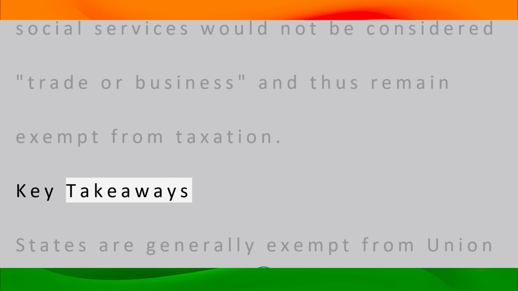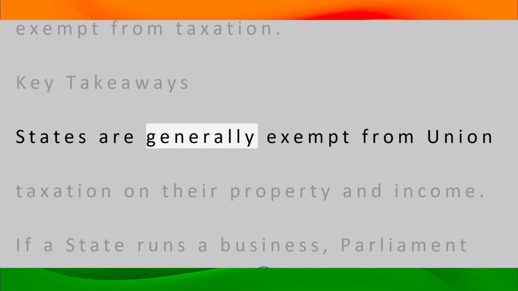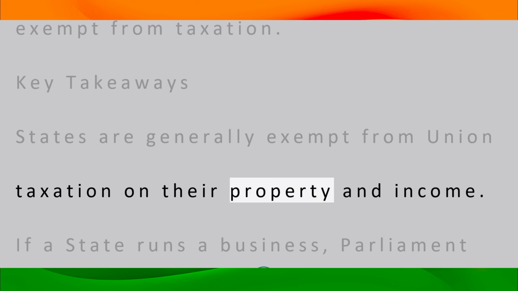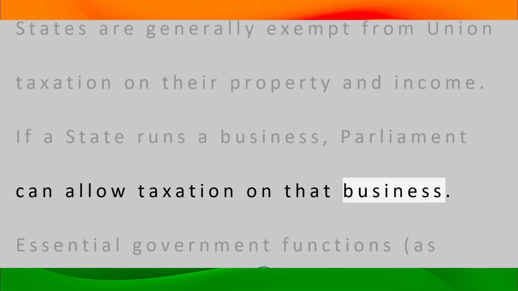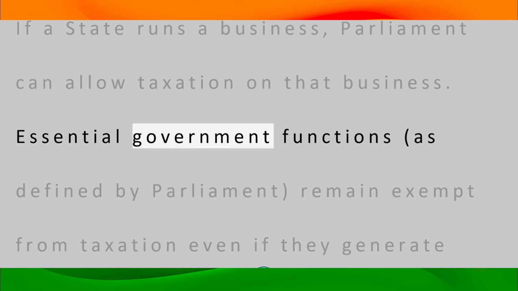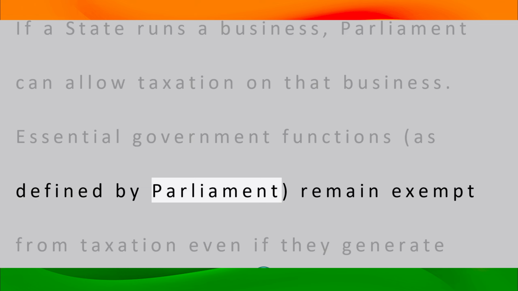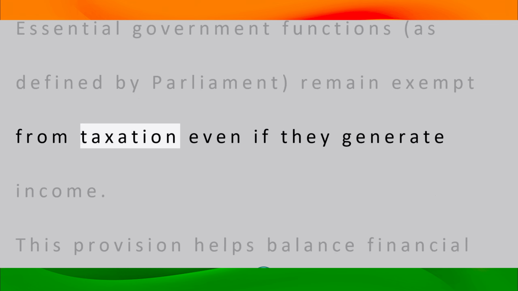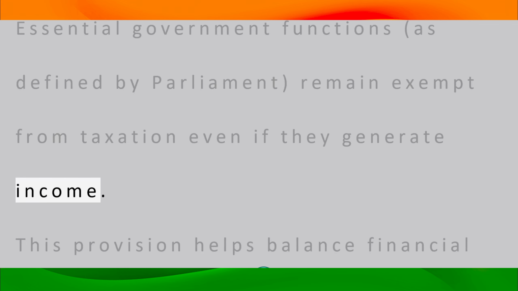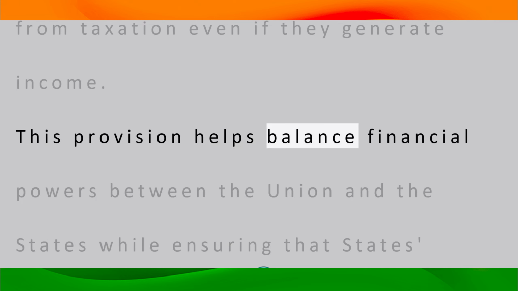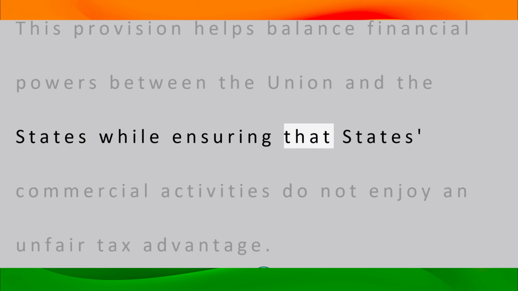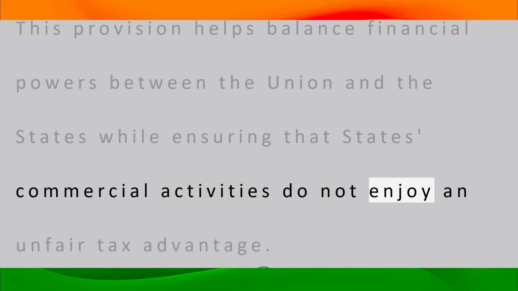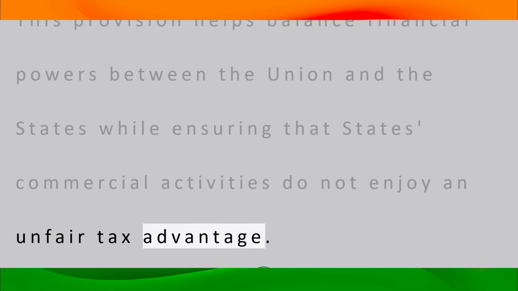Key takeaways. States are generally exempt from union taxation on their property and income. If a state runs a business, Parliament can allow taxation on that business. Essential government functions, as defined by Parliament, remain exempt from taxation even if they generate income. This provision helps balance financial powers between the union and the states while ensuring that states' commercial activities do not enjoy an unfair tax advantage.